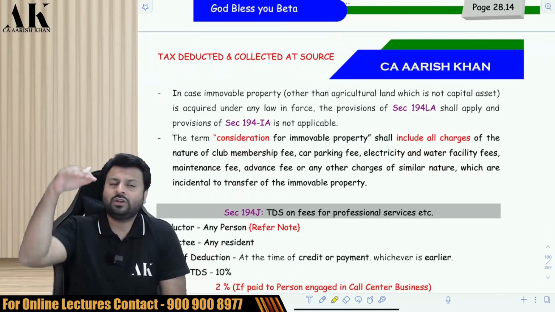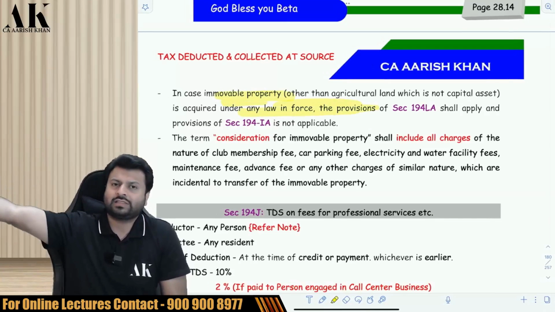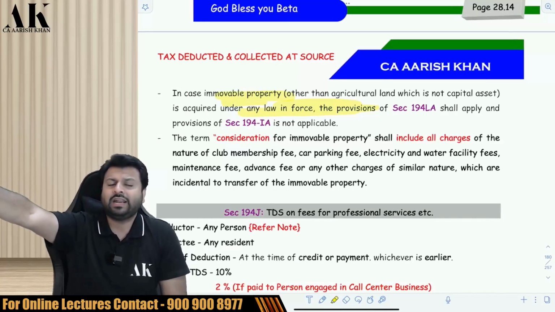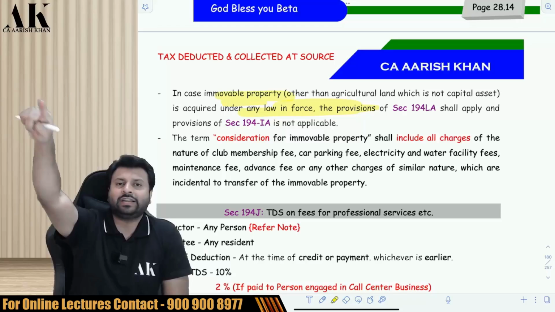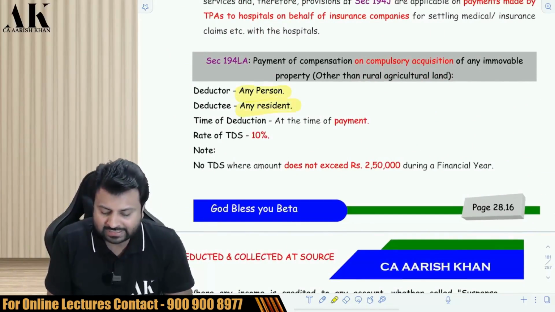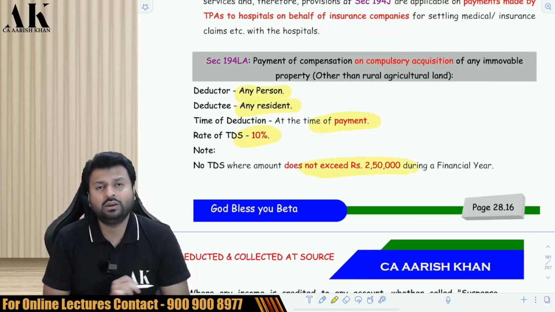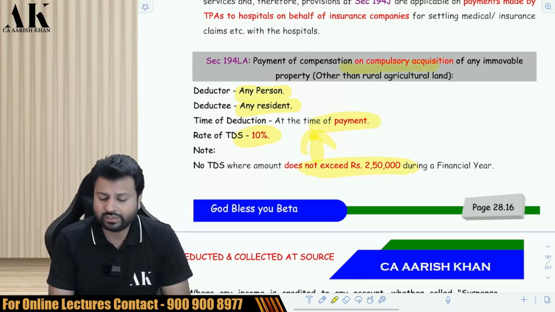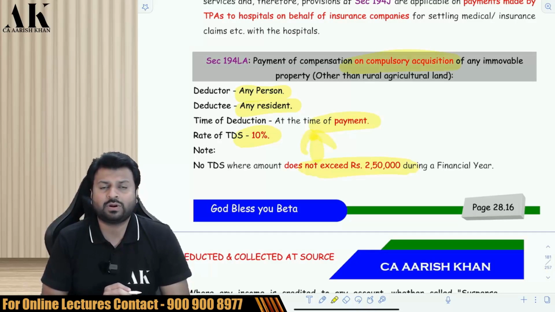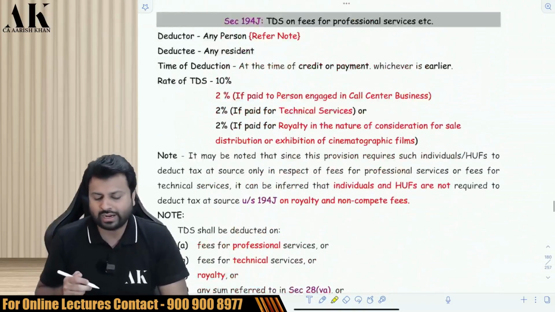Next, TDS will not be covered under this section if your property is compulsorily acquired by law, because for that there is a separate section, 194LA. There the limit is also lower, 2,50,000. There the rate is also higher, 10%. I'll just show you where exactly that is. That is over here. Any person is the payer, the resident is the seller, and at the time of payment you are supposed to deduct TDS at 10%. The limit is lower and the rate is higher over here, when the government is compulsorily acquiring your property other than rural agricultural land. Then you have to come to 194LA only.